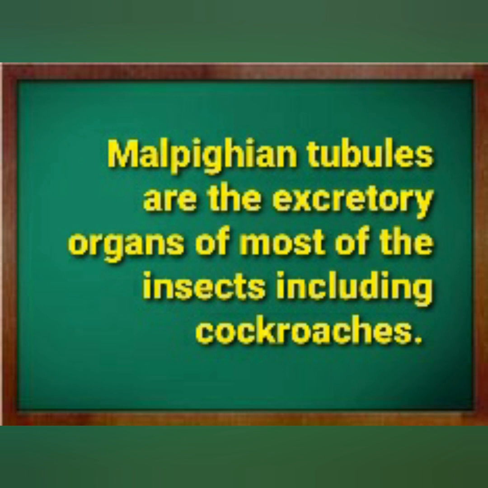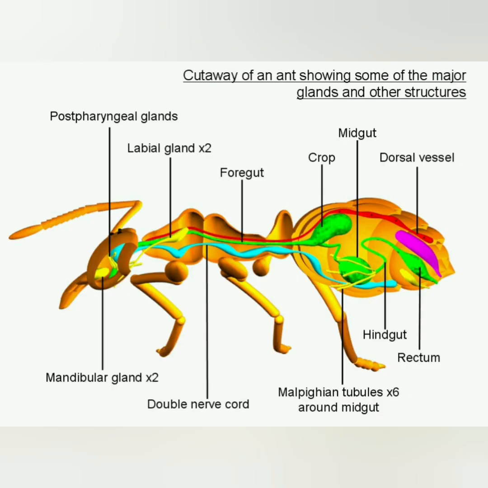Malpighian tubules are the excretory organs of most of the insects, including cockroaches, about which you have learned in the Animal Kingdom chapter. Here you can see the Malpighian tubules of an insect.